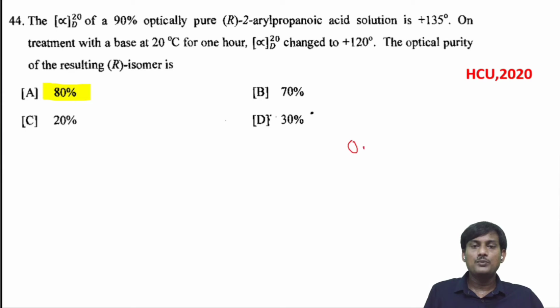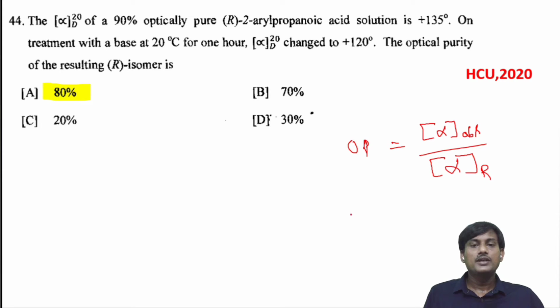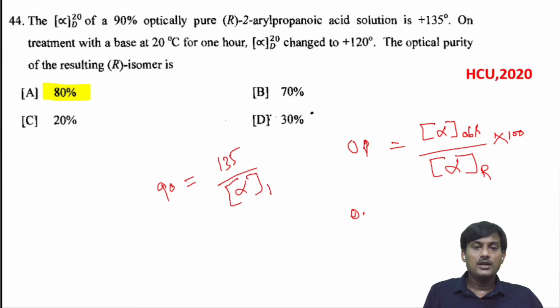Here, optical purity (OP) is alpha observed divided by alpha of any enantiomer. Let's take R, alpha of R. Optical purity is given: 90% optical purity. If it is in percentage, you have to multiply by 100. So 90 percent optical purity is equal to 135 divided by alpha of R, into 100.